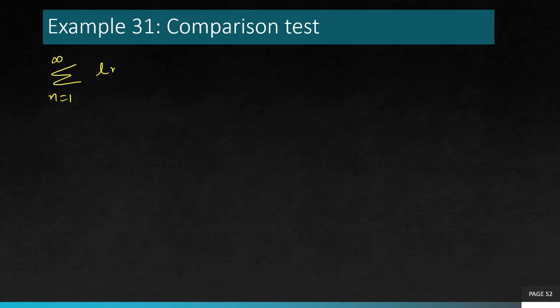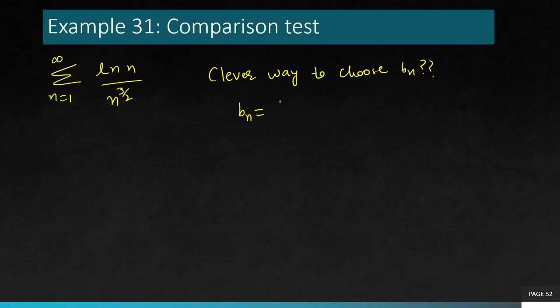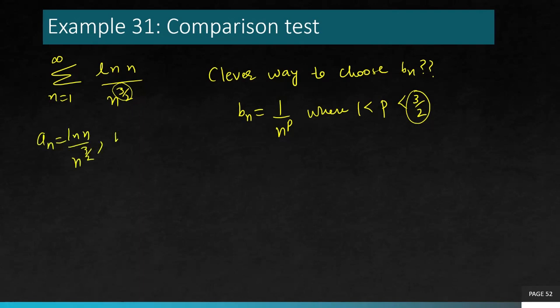Summation 1 to infinity, ln n over n to the power 3 by 2. Now for this kind of question, there's a clever technique of choosing bn. Whenever you have ln n in the numerator and n to the power something greater than 1 in the denominator, this is how you choose it. Choose bn as 1 over n to the power p, where p is something less than 3 by 2 but greater than 1. Now 3 over 2 is the original power in the denominator of an. Now for bn, I'm going to choose 1.1 because that lies between 1 and 1.5, right?